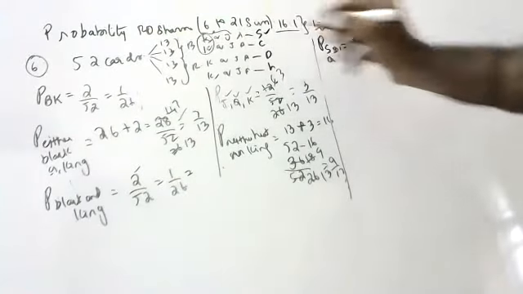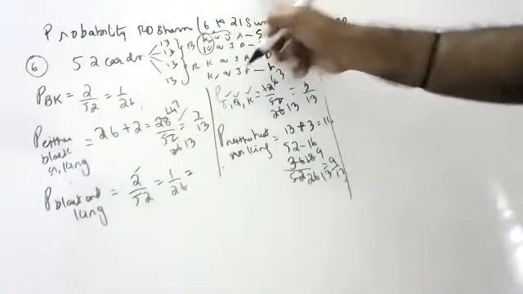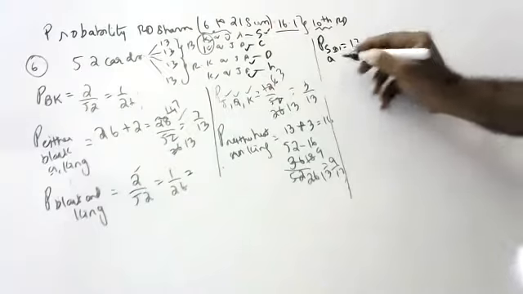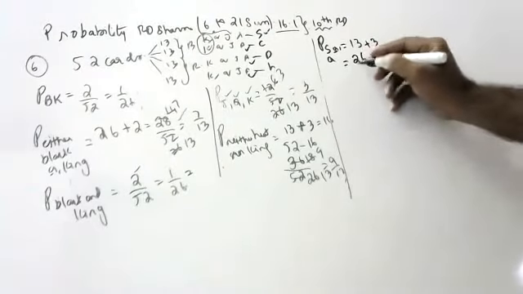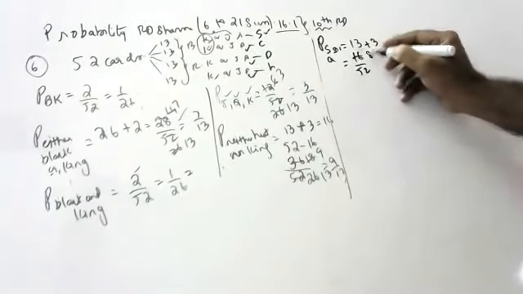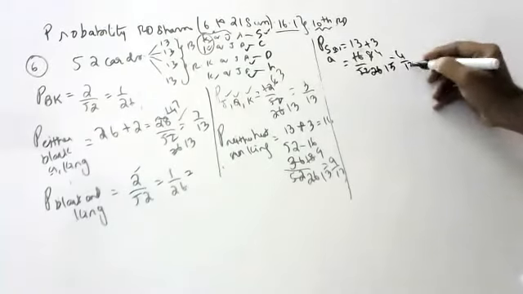Or ace: in 4 aces, one ace is already in spades, so three more, plus 3. That is spade or ace, 16 by 52. That is 2 8s are 16, 2 26s are 52, 2 4s are 8, 2 13s are 26, so 4 by 13 is the answer.